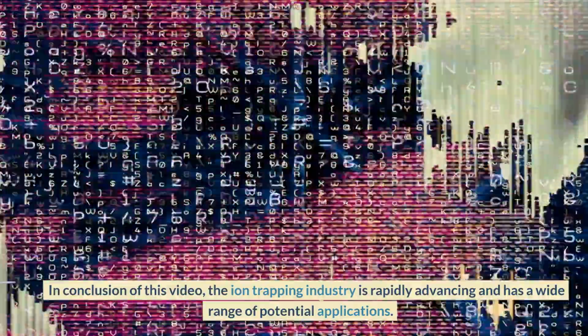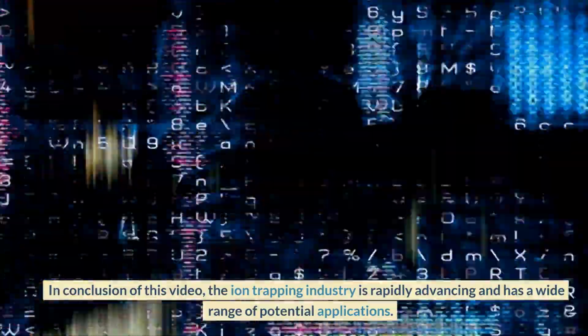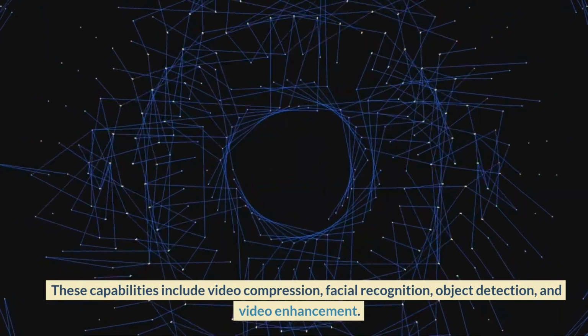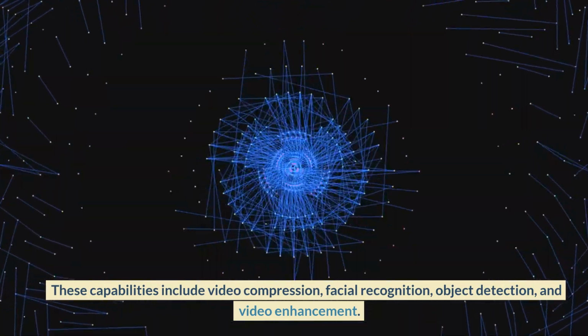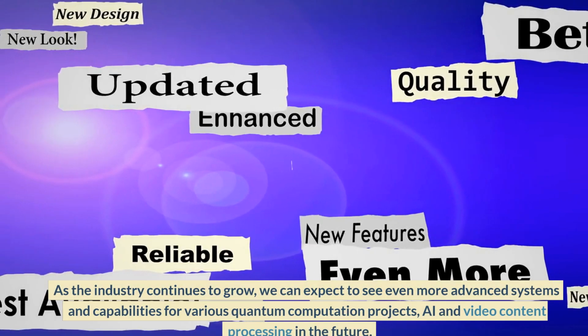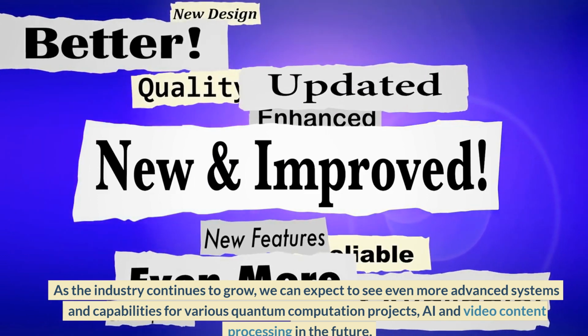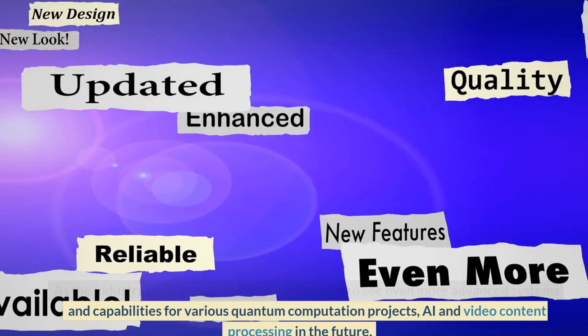In conclusion of this video, the ion trapping industry is rapidly advancing and has a wide range of potential applications. As of 2023, companies like IonQ, Honeywell, Quantinuum, Alpine Quantum Technologies, Oxford Ionics, and LA Qtron are leading the way in the development of trapped ion quantum computers, and some of these systems have capabilities for video content processing. These capabilities include video compression, facial recognition, object detection, and video enhancement. As the industry continues to grow, we can expect to see even more advanced systems and capabilities for various quantum computation projects, AI and video content processing in the future.